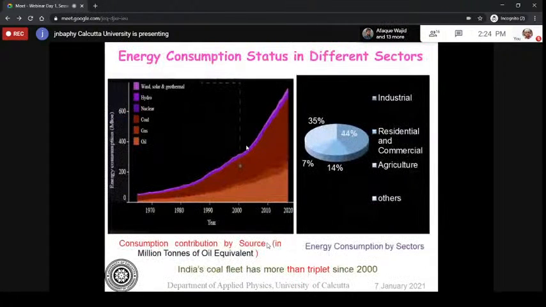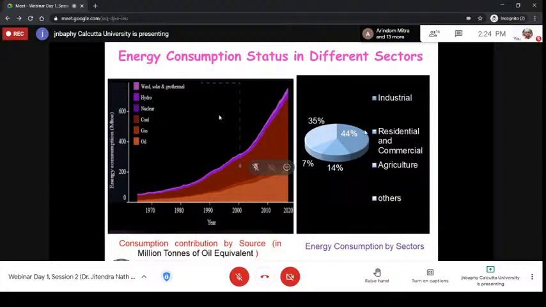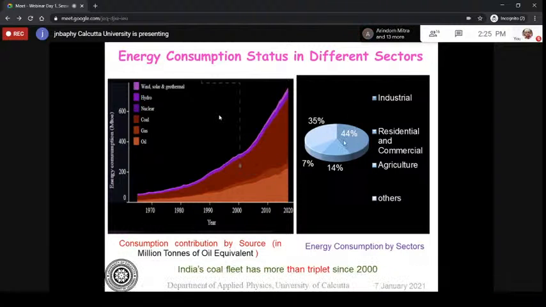And if we look at the energy consumption status in different sectors, sector-wise, this is 44%, this is the industrial sector. 14% is the residential and commercial sector, 7% is agriculture, and others are 35%. So these are the typical overall energy consumption patterns, where the energy is being consumed at the different consumer levels.